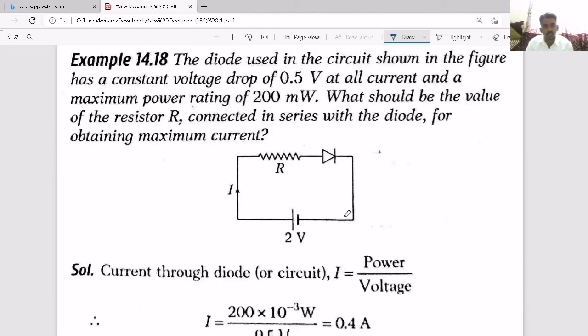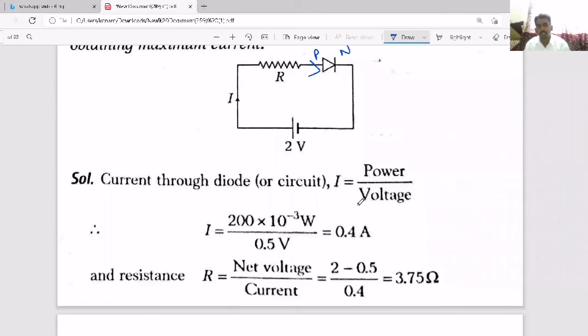Now in the same way you can understand this question also. Here, anyhow the positive terminal is connected, so current is flowing from P to N, so it is in forward bias only. And they are asking what should be the value of the resistor connected in series with the diode for obtaining maximum current. So here the current formula will become power by voltage.